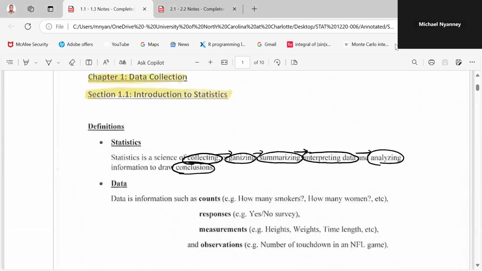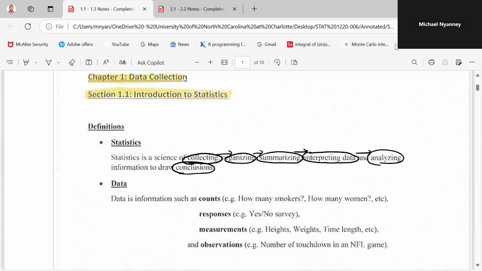So in our first week, we talk about statistics. So what do we mean by statistics? So we are saying that statistics is a science. So statistics is a science of collecting, organizing, summarizing, interpreting data, and analyzing information to draw conclusions. So here, statistics has two parts. The first part deals with the collecting of data, and the other part deals with analyzing information to draw a conclusion. So as we move forward, we're going to know these two parts that form what?